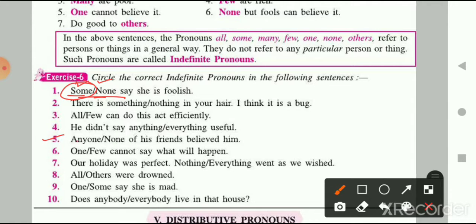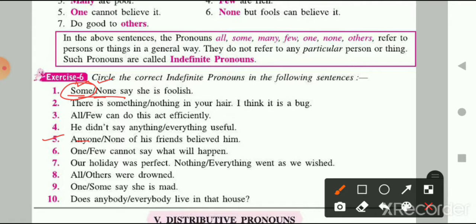So what is the correct option? Let's include both of them and see what the meaning of the sentence is. Once we get the meaning, you can understand what the correct option can be.